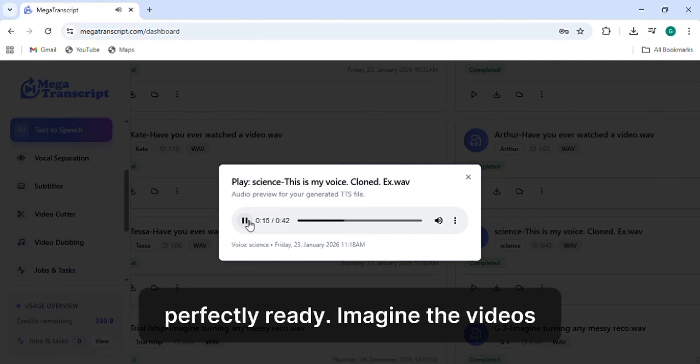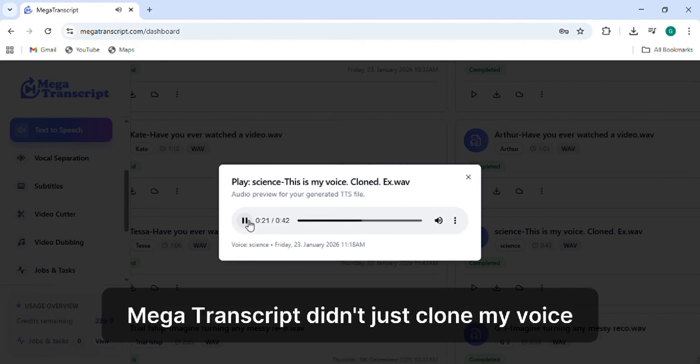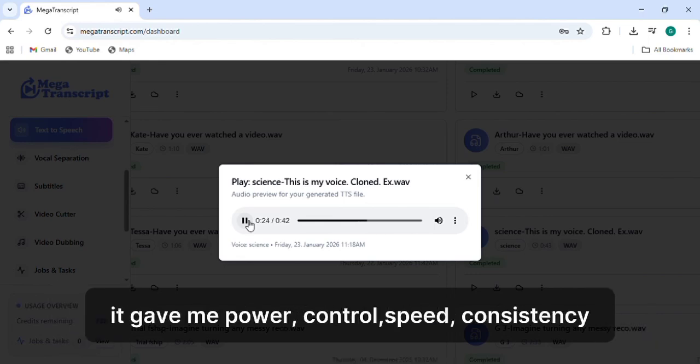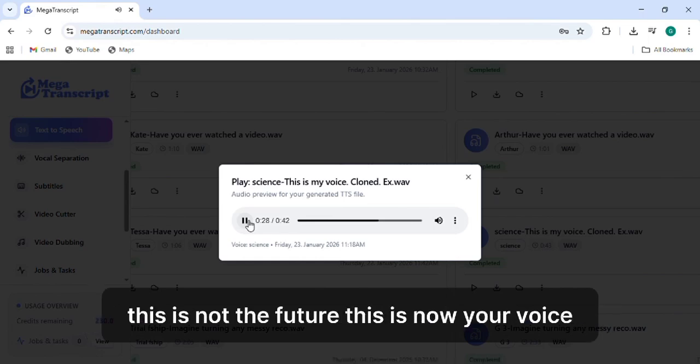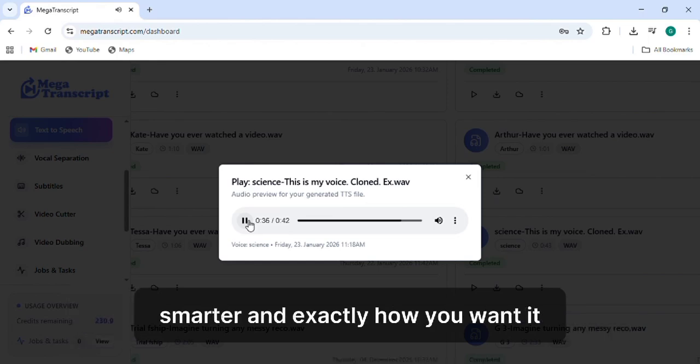Perfectly captured, perfectly ready. Imagine the videos, the content, the ideas I can now bring to life instantly. Megatranscript didn't just clone my voice, it gave me power, control, speed, consistency. This is not the future, this is now. Your voice, your creativity. Your content brought to life faster, smarter, and exactly how you want it.